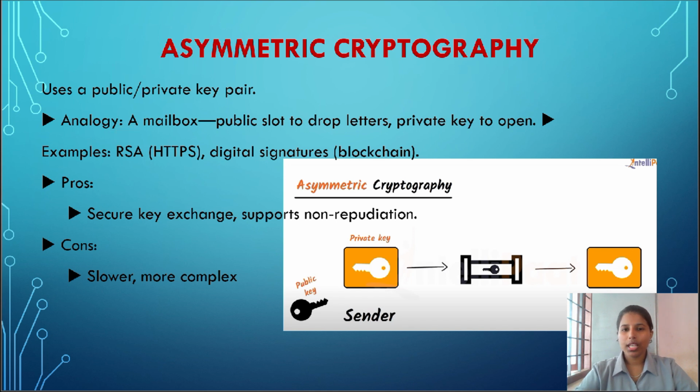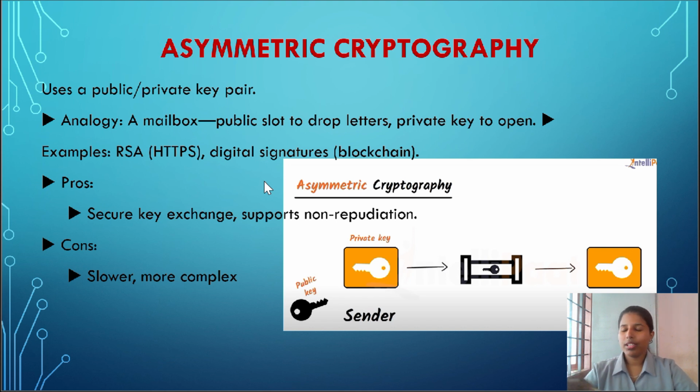Let's think about how it works. The sender encrypts the message using the recipient's public key. For example, if I am sending a letter to you, I encrypt the message using your public key. Then you, the recipient, can decrypt the message using your private key, which only you possess.